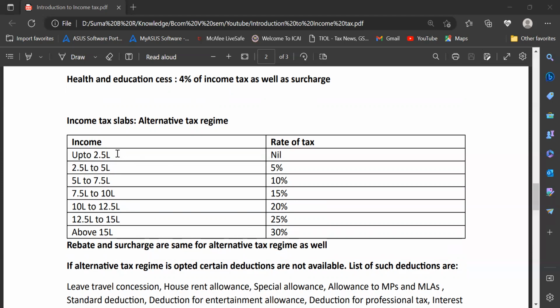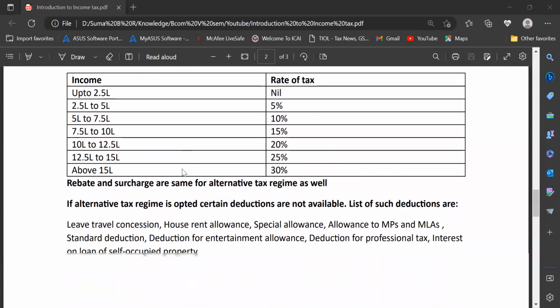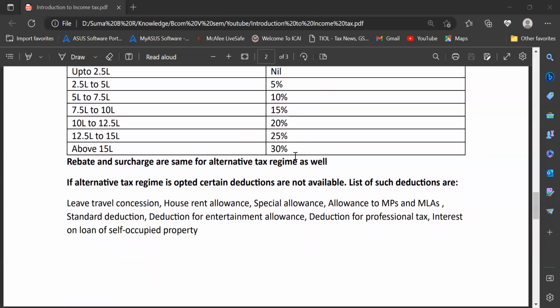You can see here, there's a trend of 2.5 lakh increase in each and every slab. And in the rate of tax, you will see a 5% increase from one slab to the other, and it will end at 30%.